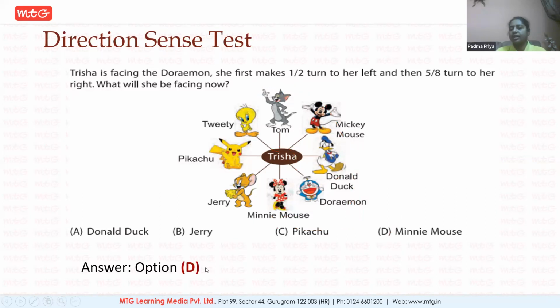So for solving these questions also, there are certain tricks like half of left turn, 5/8 of right turn. So there are certain tricks that you can usually observe for it that you'll be learning in the sessions. There you can understand and solve it.